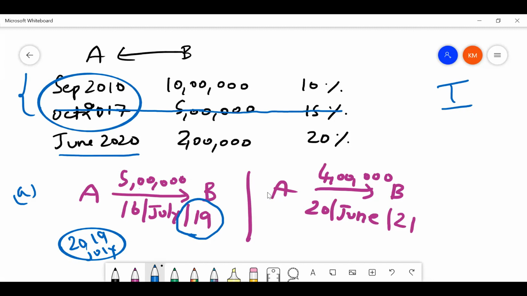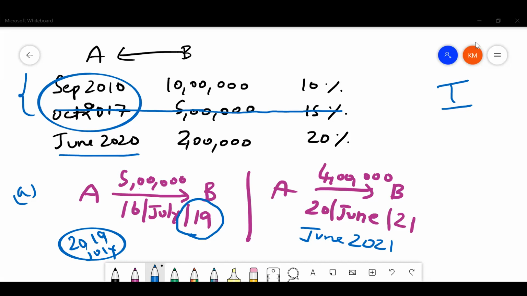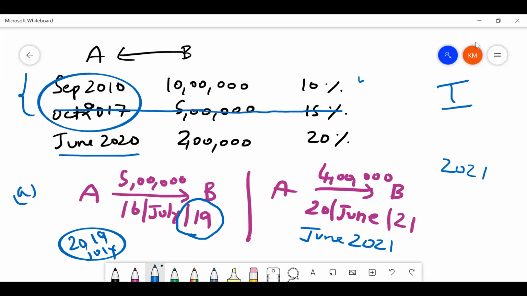Second, now in June 2021, he is repaying. Assume, guys, interest is paid on time. Assume this is only for principal. Now in June 2021, A has repaid to B 4 lakhs. Again adjust with the highest interest rate. In 2021, what are the loans outstanding? This loan and this loan. So first I will adjust against the highest interest rate, 20%, the June 2020 loan.